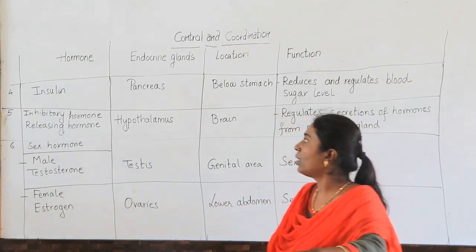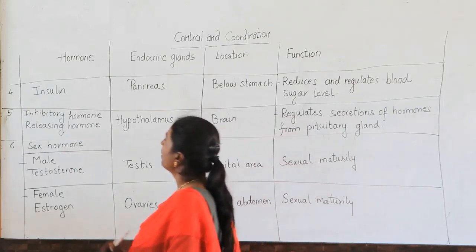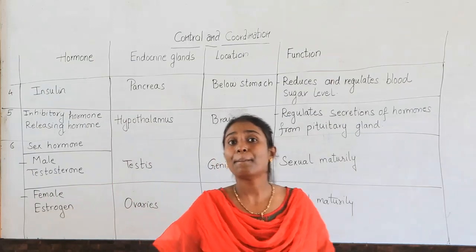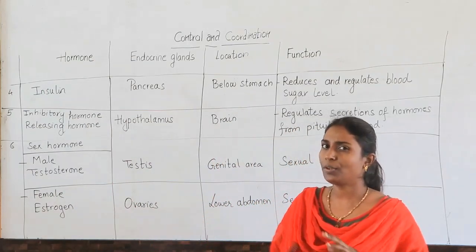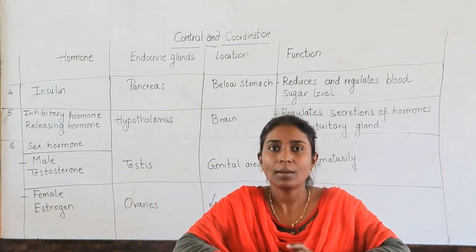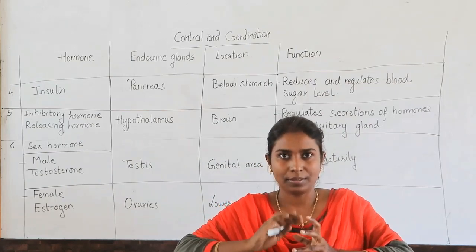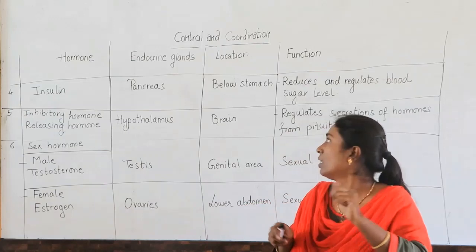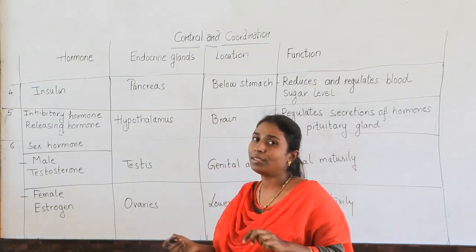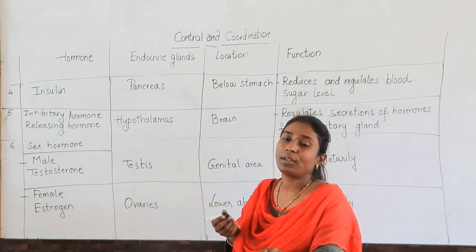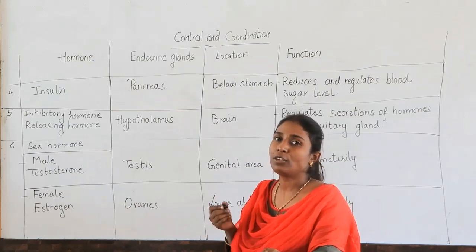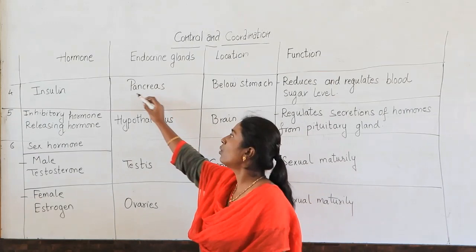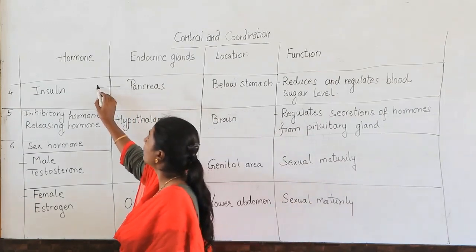Next, the other hormones which are secreted are insulin, which is produced by the pancreas. As I said, our human body is so complex that one organ works for many functions. You have studied that the pancreas also produces pancreatic juice, which helps in the digestion of the food. But the pancreas also produces insulin.